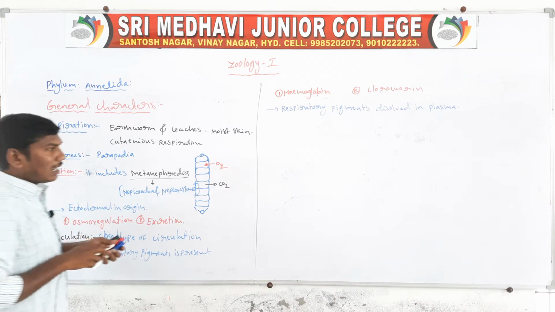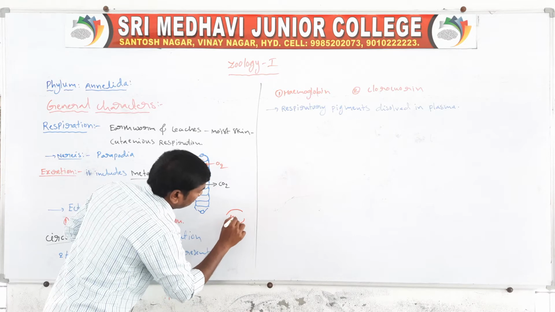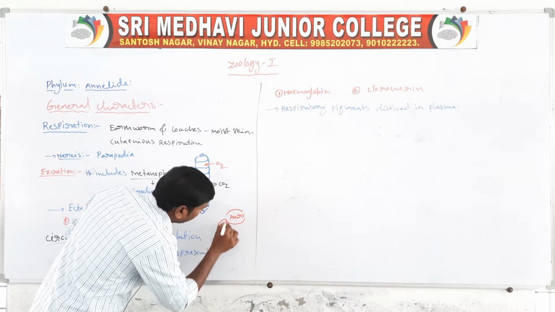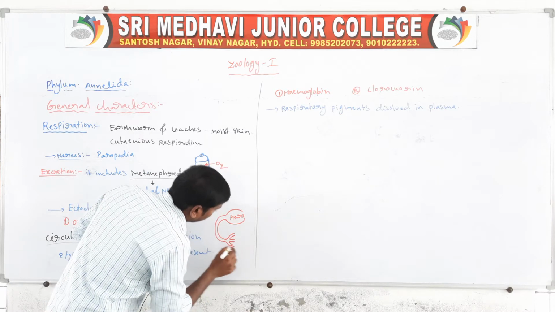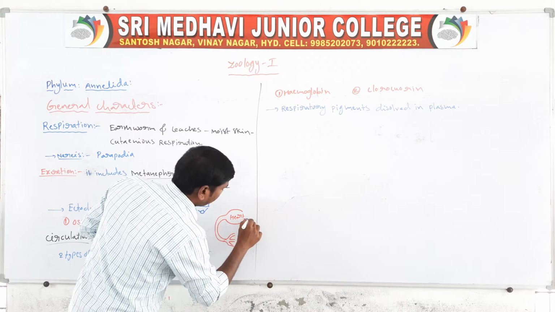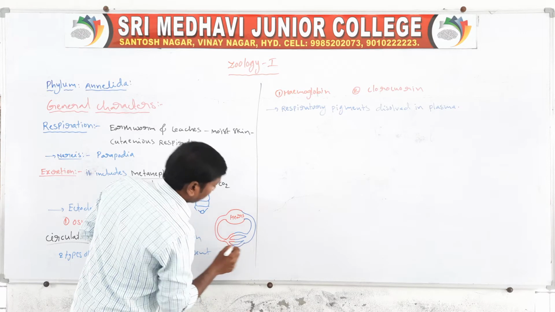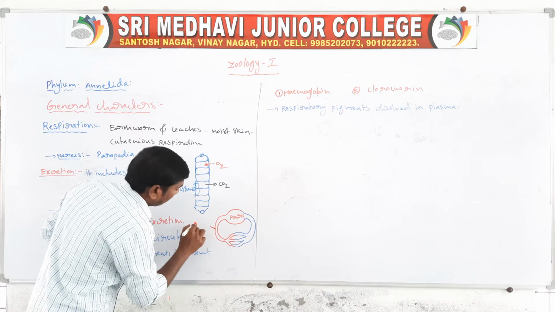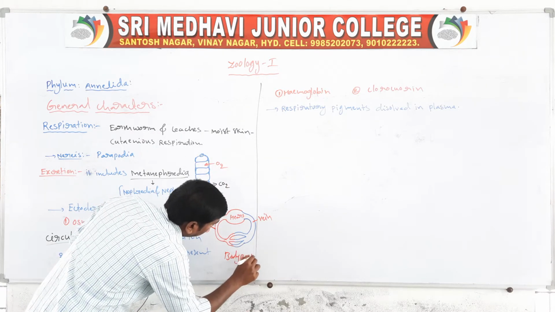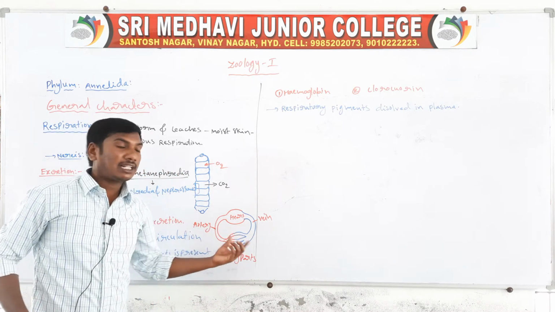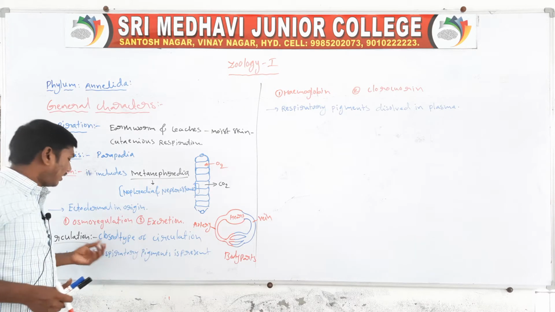Next, circulation. In open type circulation, blood does not flow completely in vessels. Here are the heart, the arteries, the veins, and the body parts with capillaries. The complete blood circulation is a closed type of circulation: blood flows completely in the blood vessels, so it is called closed type circulatory system.